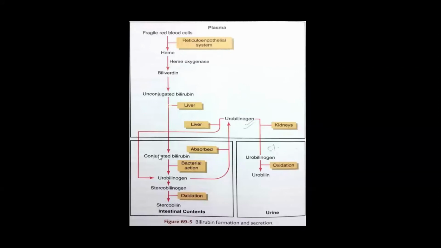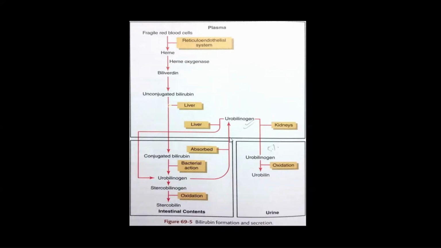When this conjugated bilirubin reaches the small intestine, that is in the duodenum, by bacterial action it gets converted into urobilinogen. Some of the urobilinogen gets reabsorbed in the blood, and 5% of it is excreted in the urine.